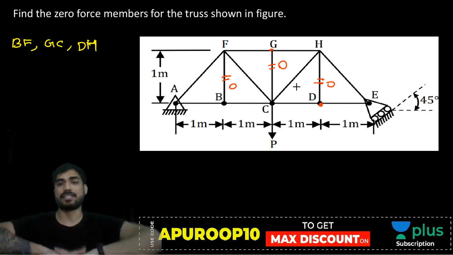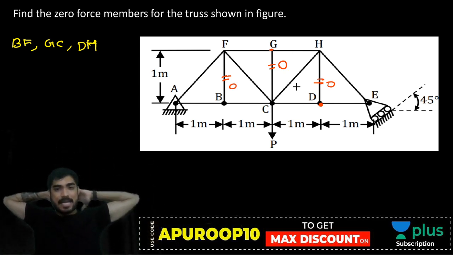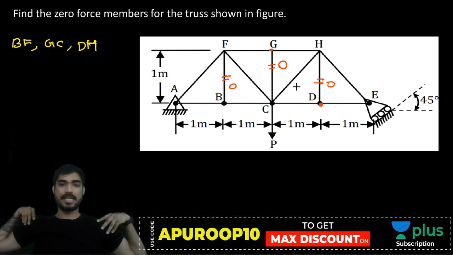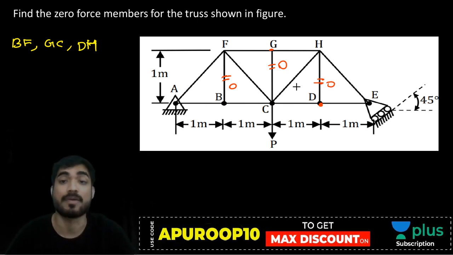Now BF, GC, DH, are they the only zero force members? Is there any other zero force member except these? BF, GC and DH. कहीं और कोई कंडीशन लग रही है क्या? Is there any zero force member? Yes, there is a zero force member.